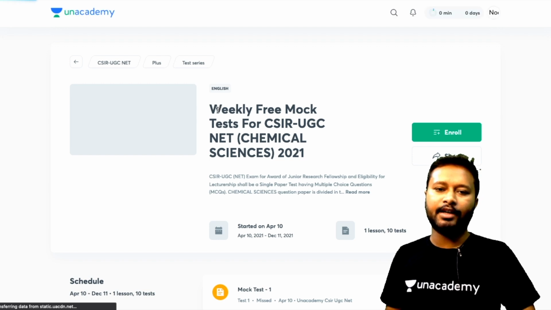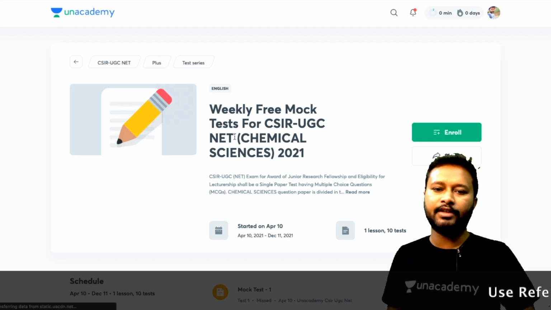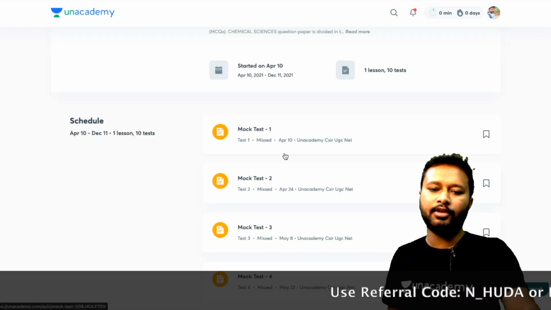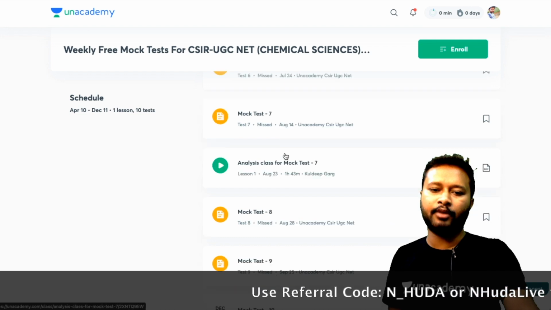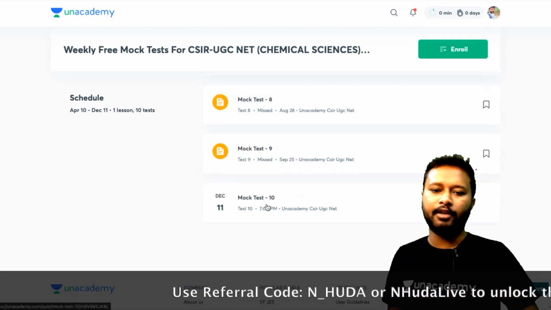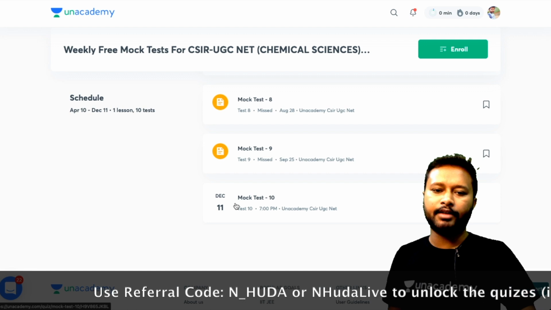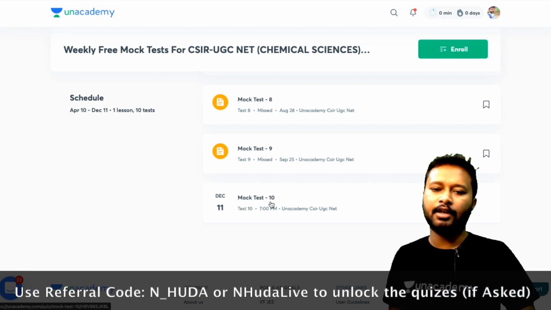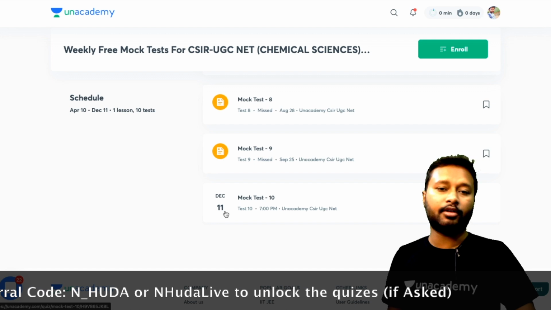Now here you can see that it says weekly free mock test for CSIR UGC NET Chemical Sciences 2021. If you come down this page, you will see that there are a lot of mock tests which are already done, but the one which you have to look at is on December 11th, and that's mock test number 10, scheduled on December 11th.